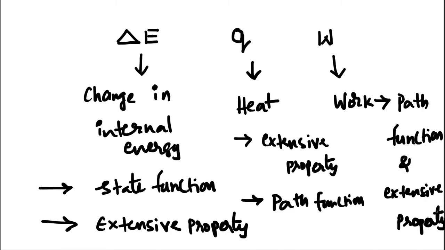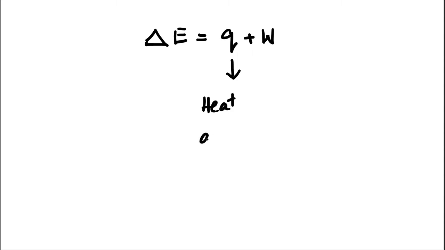These three are related with the first law of thermodynamics as follows: delta E is equal to Q plus W. In words, the change in internal energy is the sum of heat and work in the process. And here there is a sign convention. So now let's fix one of the processes. Let's take heat absorbed by the system.